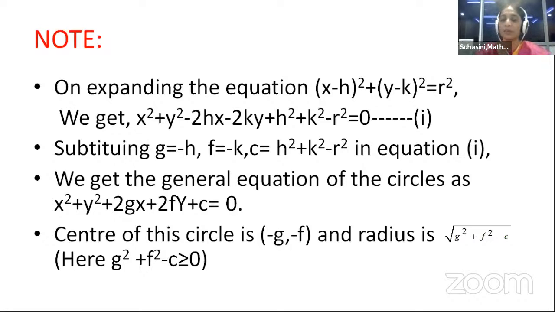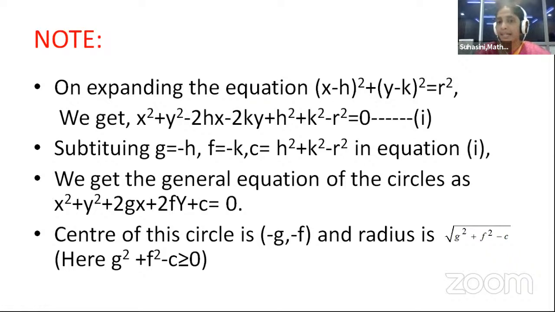On expanding this equation, we get an important note, children. Let us take this note. x minus h whole square plus y minus k whole square is equal to r square should be expanded using the formula for a minus b whole square. What is a minus b whole square? a square minus 2ab plus b square.